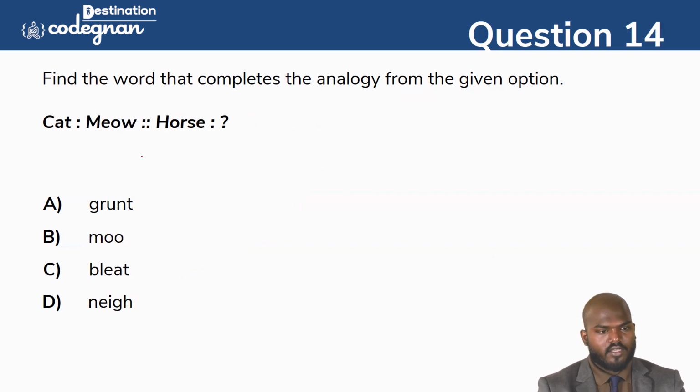Next one. There is cat sounds like meow. Meow is the sound of a cat. Horse, how can we say this? Horse means we can say neigh. Okay, neigh. That's what we can call a sound here in this one.